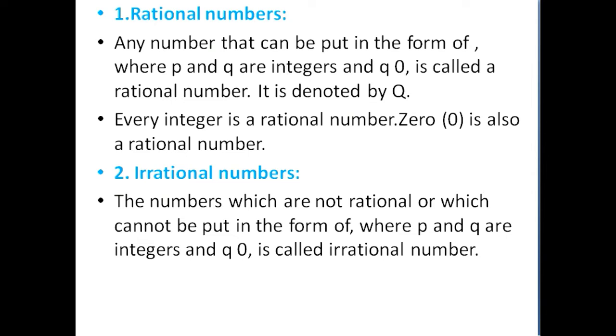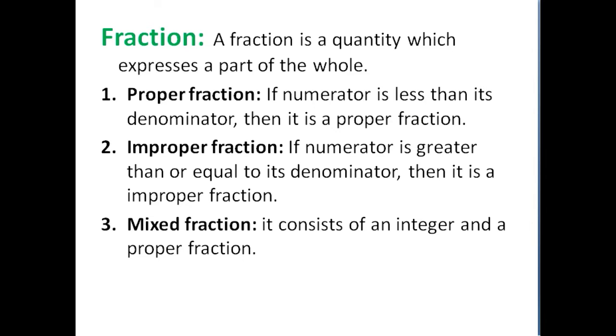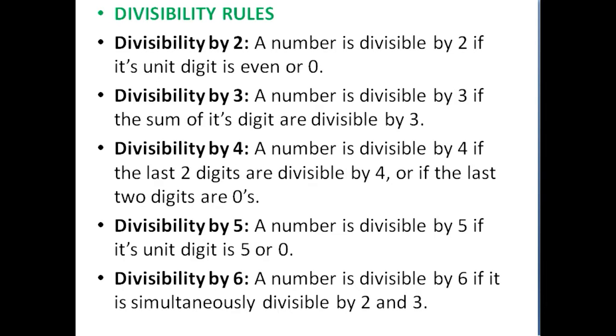Irrational numbers are numbers which are not rational. For example, root 2, root 3, the square root of 2 or 3, will not end, it will not close. That is known as an irrational number. Fractions, everyone is aware of fractions, 0.10, 0.20 and so on. There are proper and improper fractions. We sometimes write them as mixed fractions also. 3 1 by 2 is a mixed fraction.